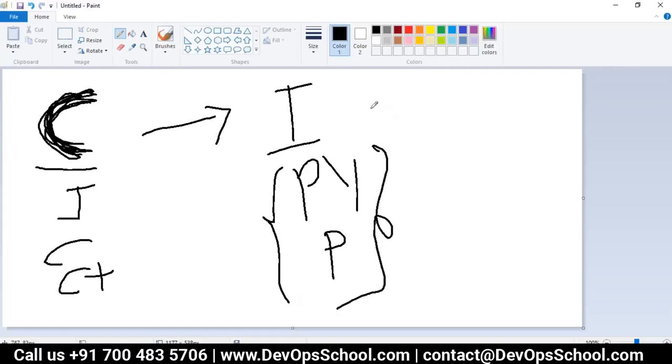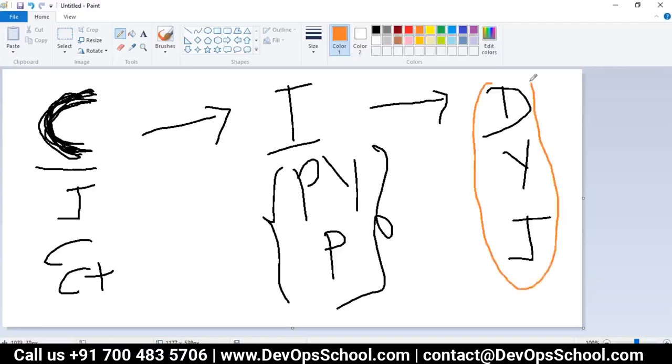Now we are in the world of declarative languages. What is a declarative language? Like YAML and JSON. Nowadays we don't write a program exactly, because all this program has been written already. We just declare. First you have a desire, you know what you want. Once you have a desire, then you declare.